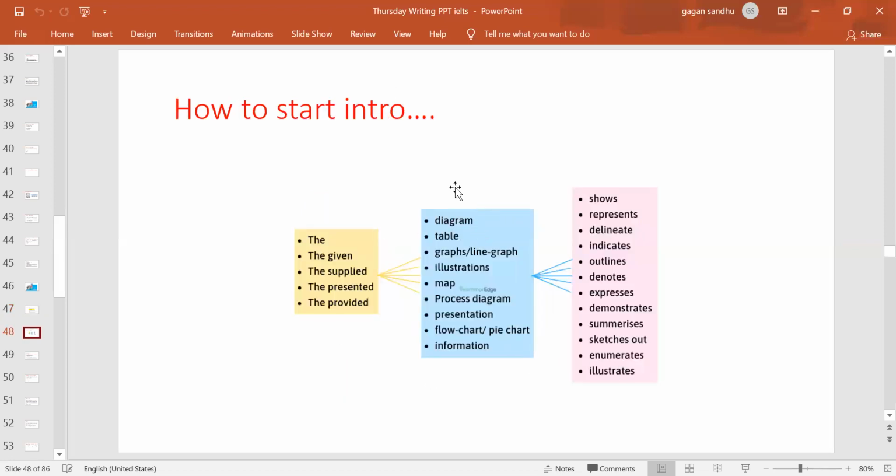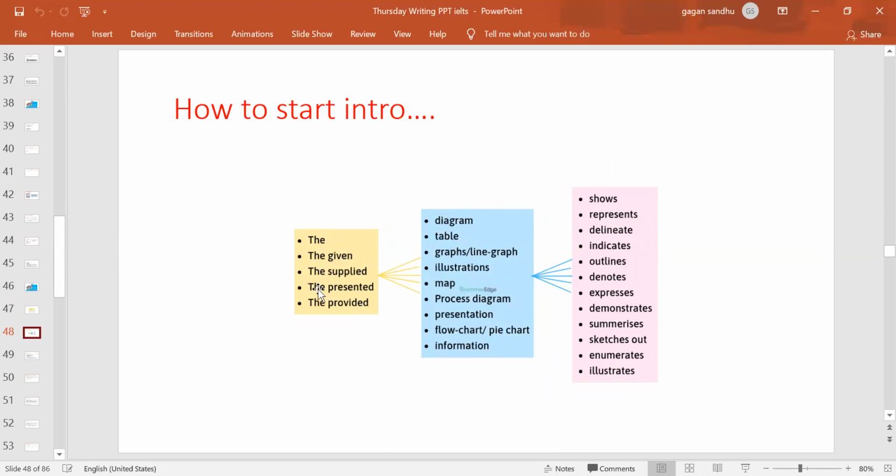So always change the intro sentence. There are different ways to change that. The given, they said bar graph, so you can just pick up, they said graph, you can just pick up as per the type of graph it is: flow chart, pie chart, information process, map, illustration, table, diagram. So whatever type of graph or picture you can see, according to that you can pick one.